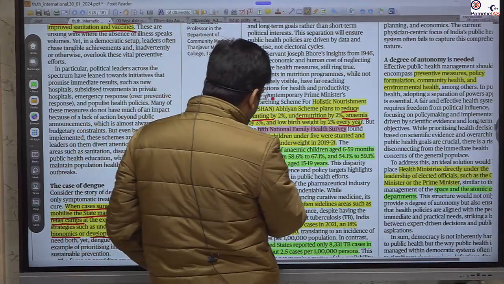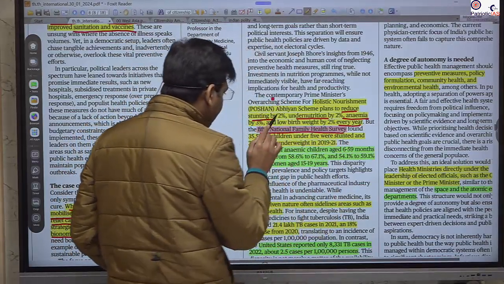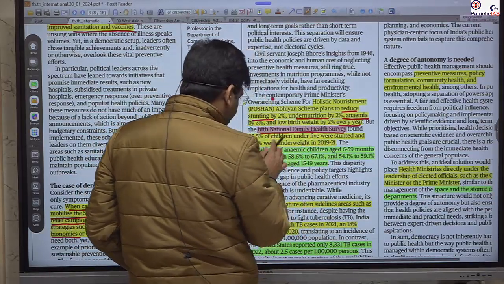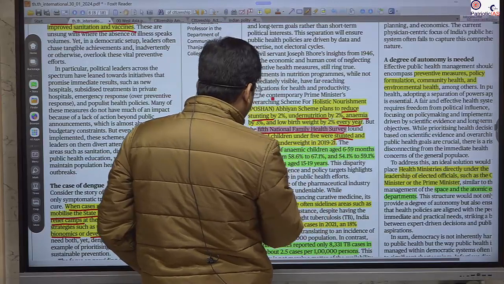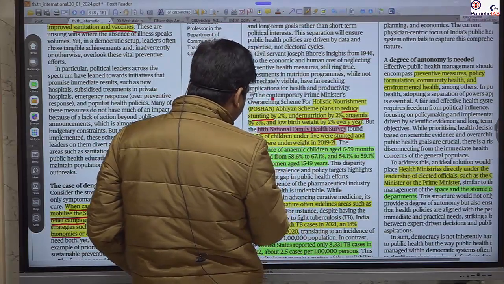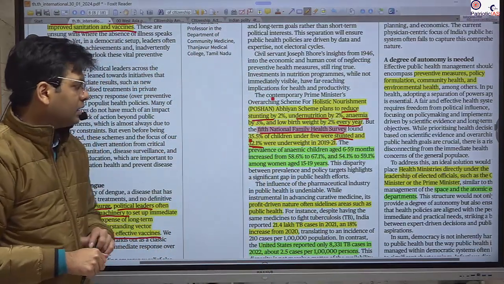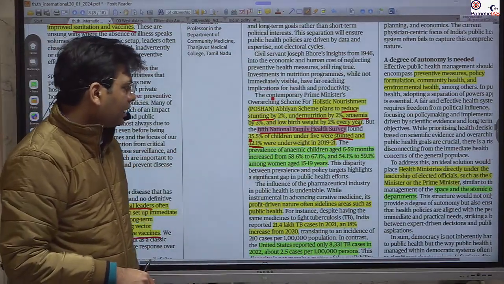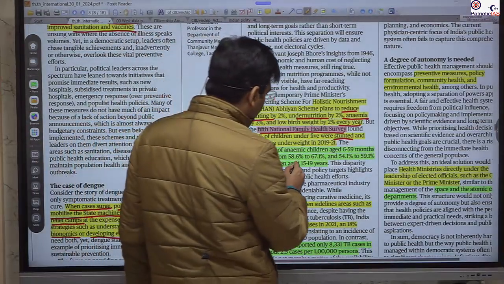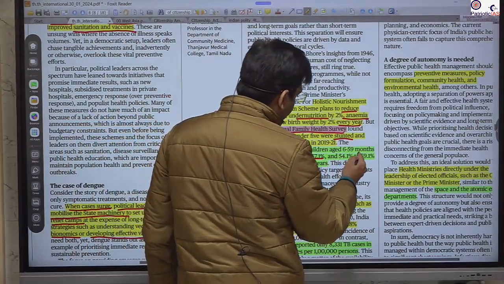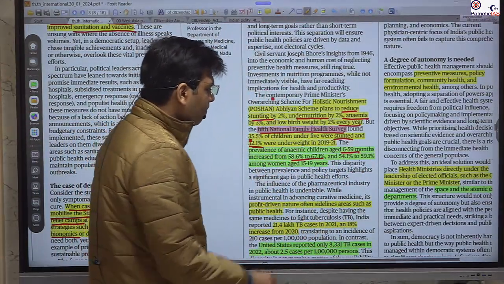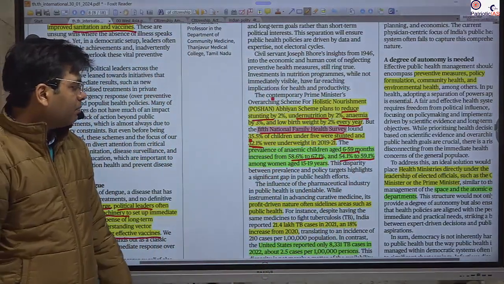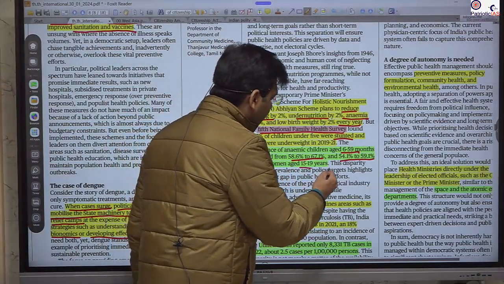But as per the recent National Family Health Survey, we have seen an increase in stunting from 32.1% to 35.5%. This has been the result. Also, we have seen that anemia prevalence has increased from 58 to 67% in one age group, and 54 to 59% among another age group.